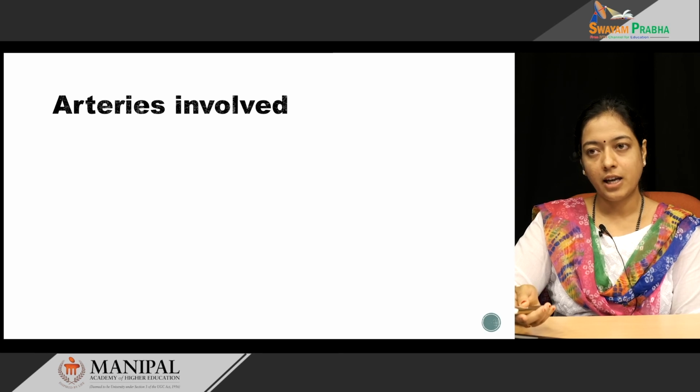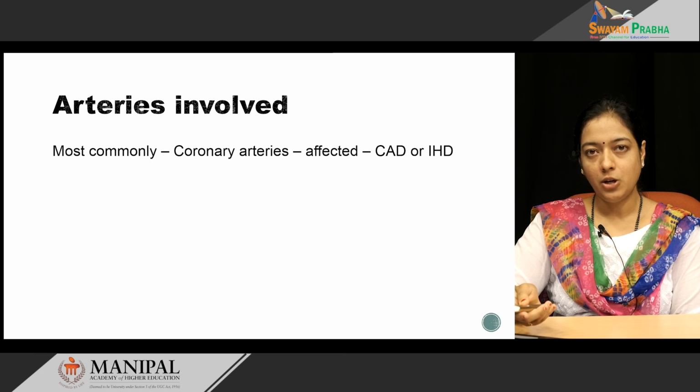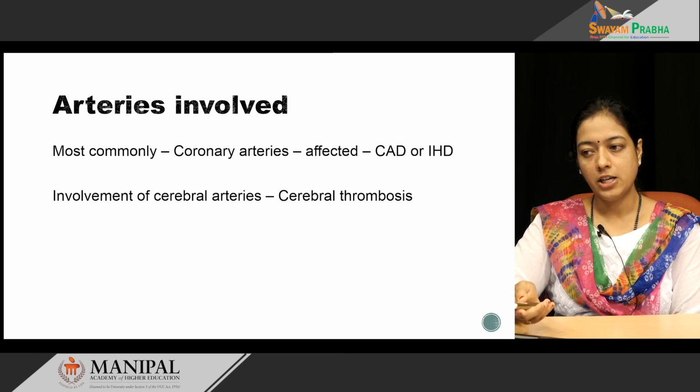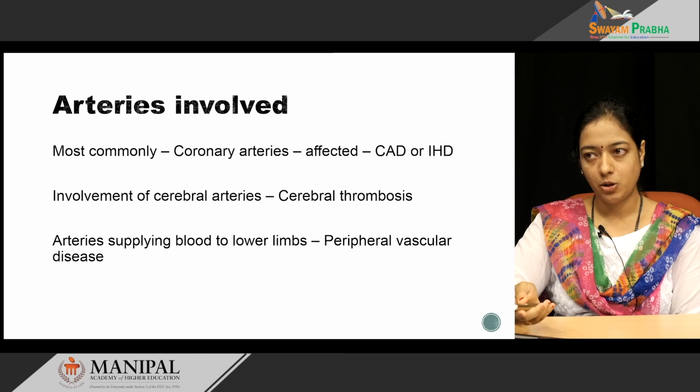The arteries that are involved in atherosclerosis are most commonly coronary arteries. If the coronary arteries are affected, it leads to coronary artery disease or ischemic heart disease. If there is involvement of cerebral arteries, it leads to cerebral thrombosis. Peripheral vascular disease occurs if atherosclerosis affects the arteries which supply the blood flow to the lower limbs.